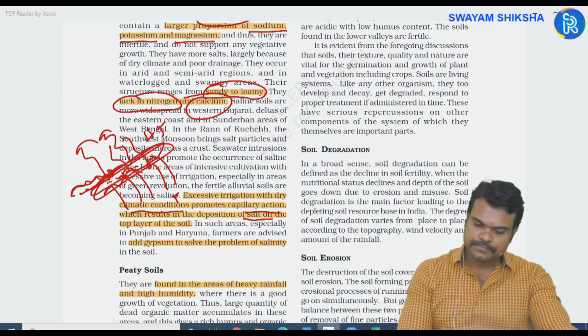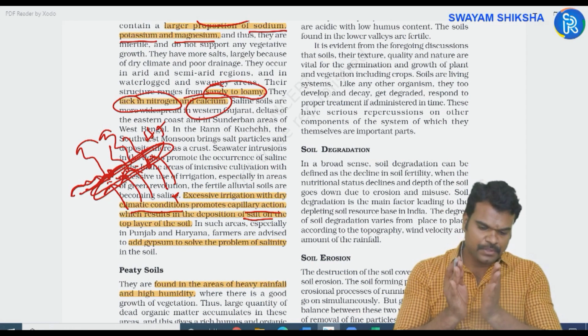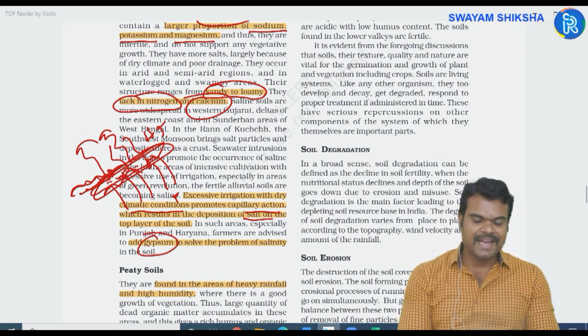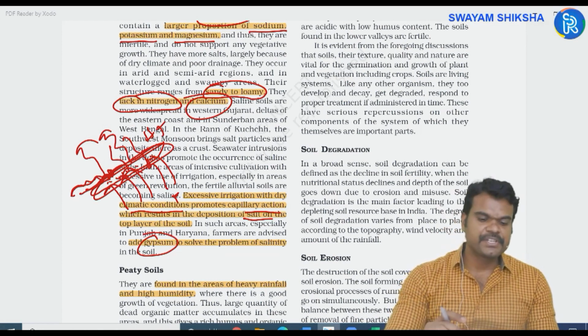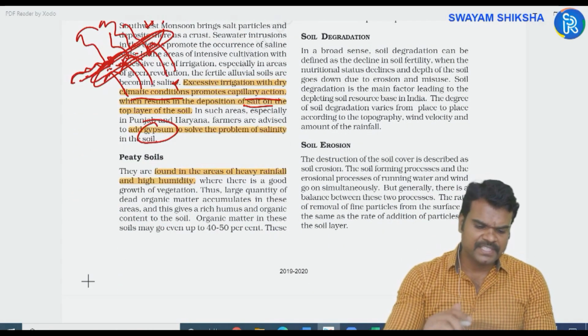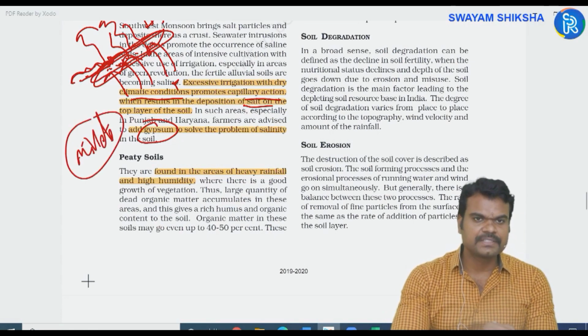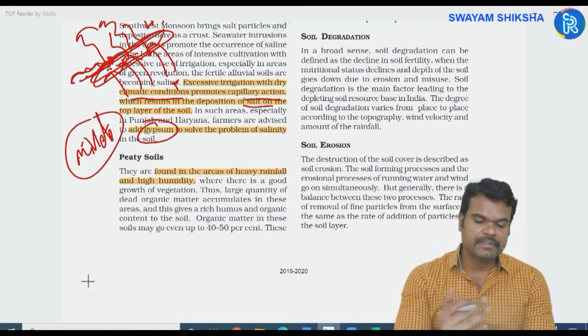All right, and if you want to go for some kind of cultivation, first of all you have to reduce the salinity levels. For that purpose, you can add gypsum. Okay, and by providing some kind of irrigation, you can go for cultivation, especially millets. You can grow millets which require low rainfall and they can survive in high temperature.